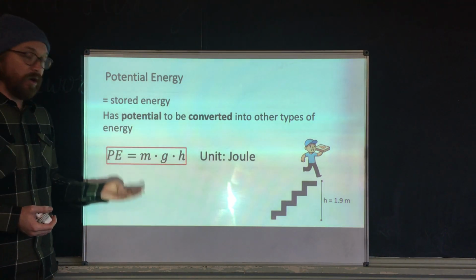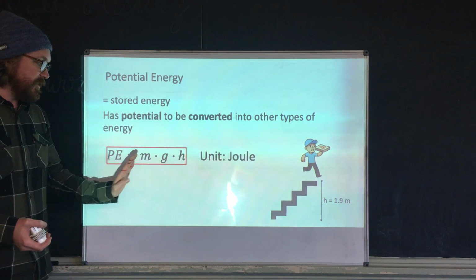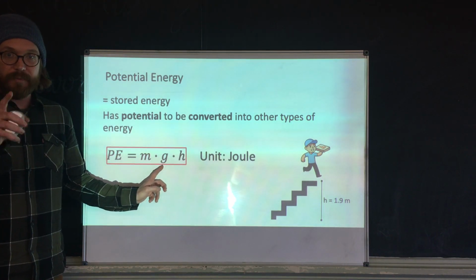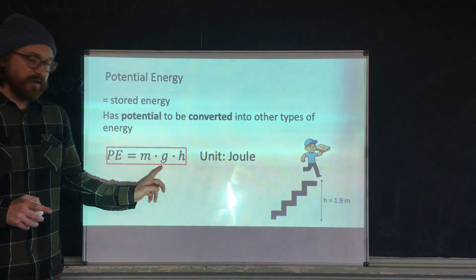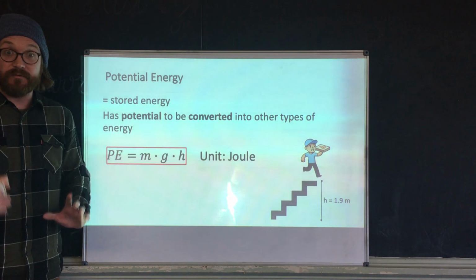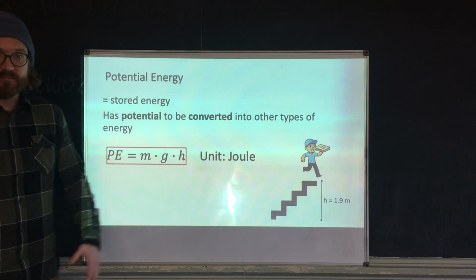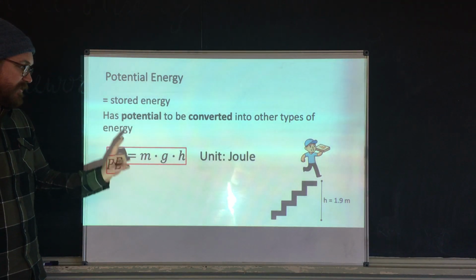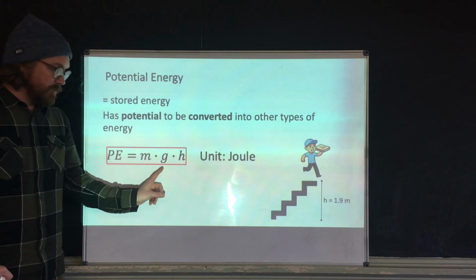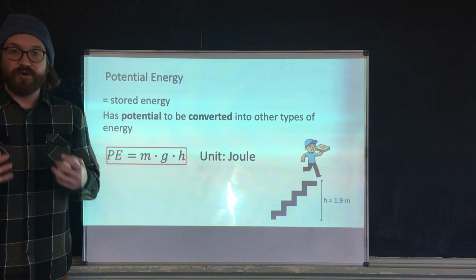We remember our equation for gravitational potential energy is pretty easy. You take the mass, multiply it by little g. Remember, go back to your reference sheet, little g, 9.8 meters per second squared. It's always with you. Write that down if you don't have it written down already. And then h, which is just the height. So to find this, all you need to know is the mass of the object, the height off the ground, and remember that little g is always 9.8, which again is on your equation sheet.